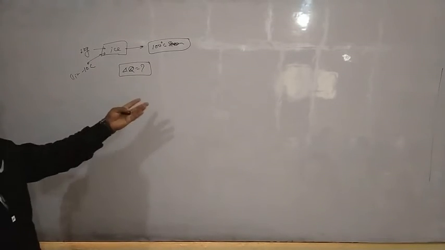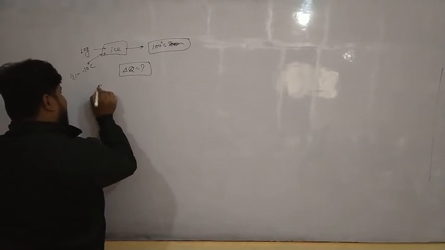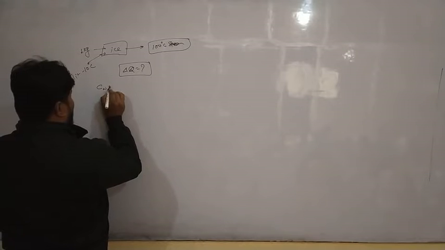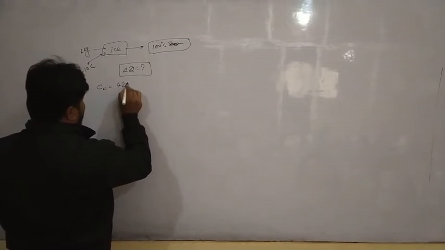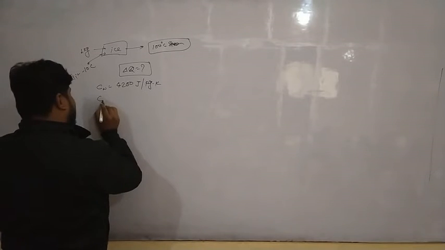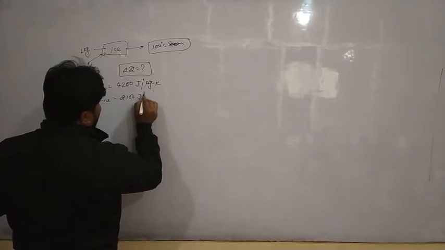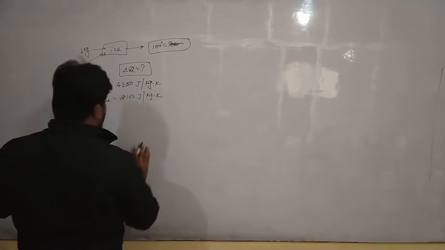Okay, so for this, you can take a few constants also. Specific heat of water is 4200 joule per kg Kelvin. Specific heat of ice is 2100 joules per kg Kelvin.